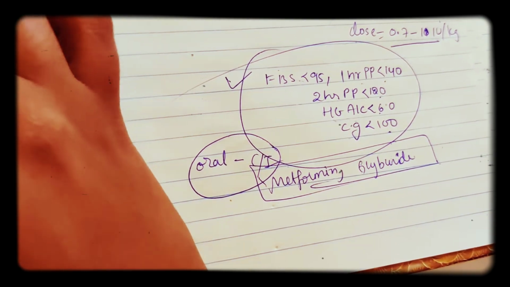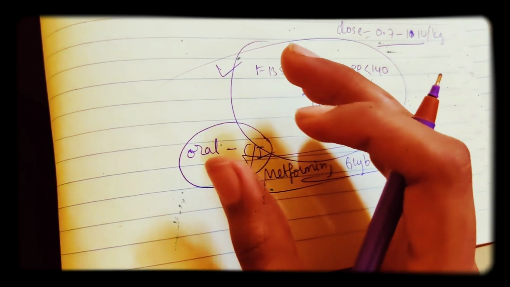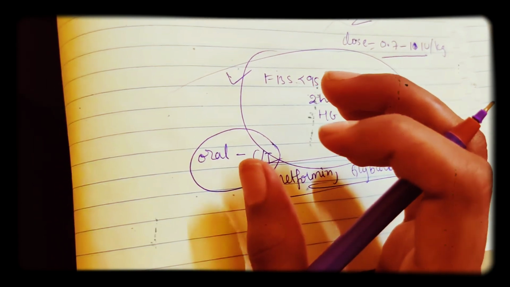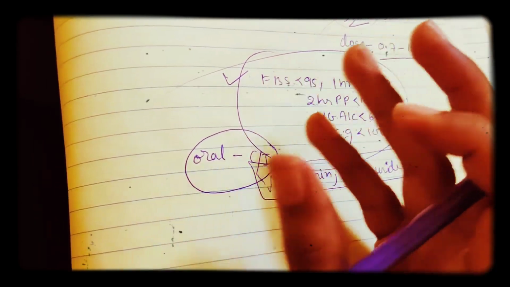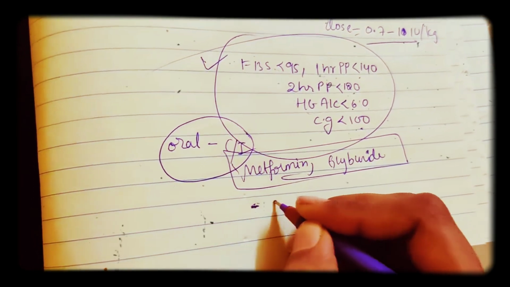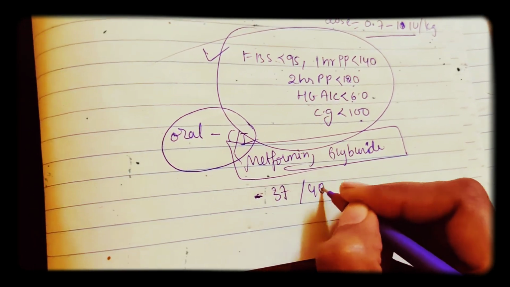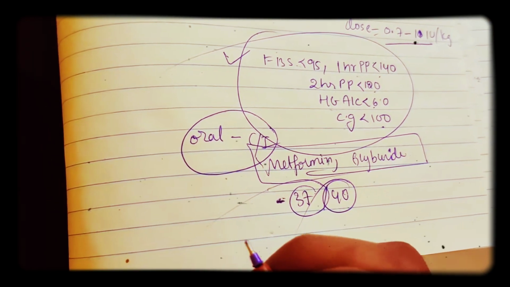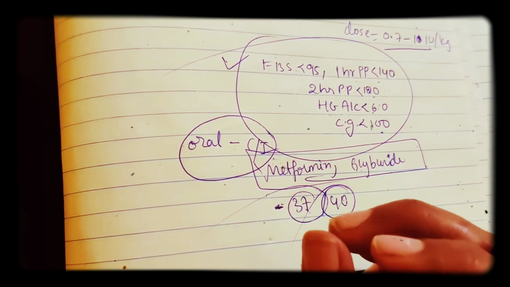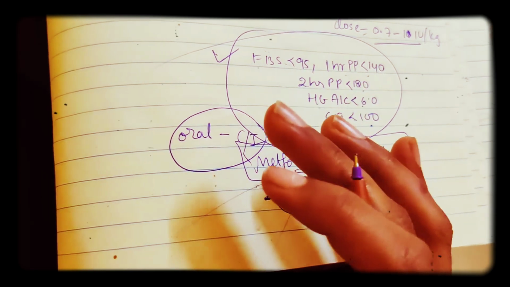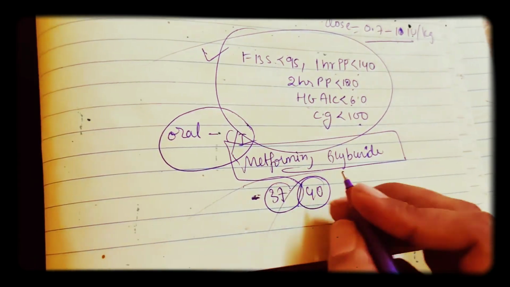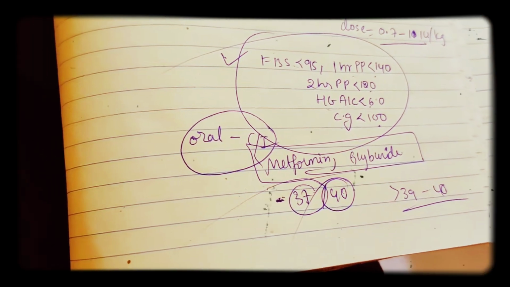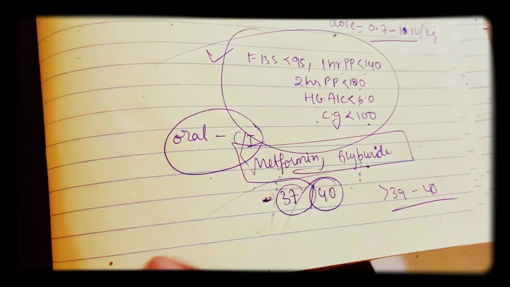Now coming to the time of delivery, never deliver in early term, because the lungs will not have formed properly. So never deliver in early term, between 37 to 38 weeks, and never cross 40. This is very important. If it is controlled on diet and insulin, you can go greater than 39 weeks and up to 40 weeks. This should be the maximum. We should not go beyond 40, or go less than 39.